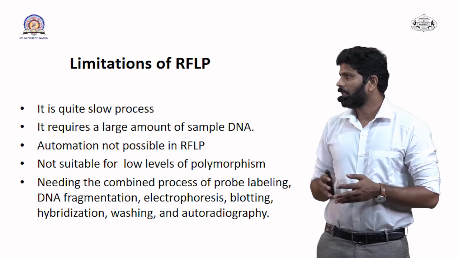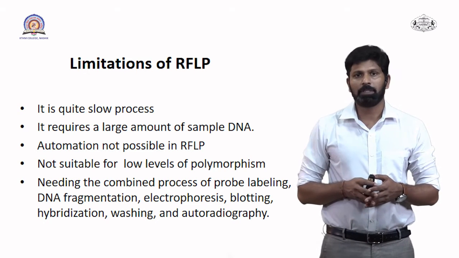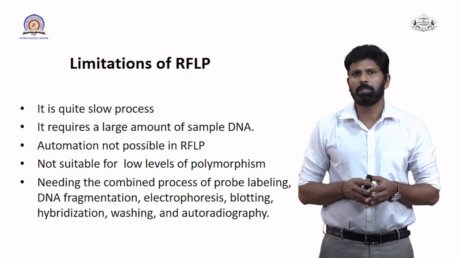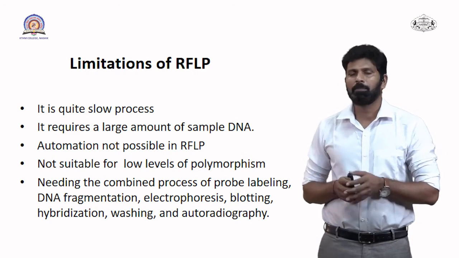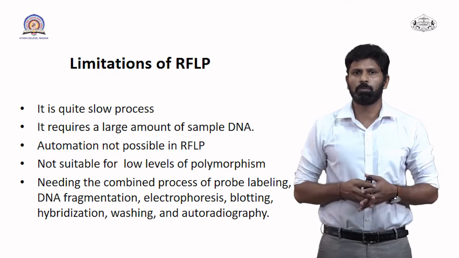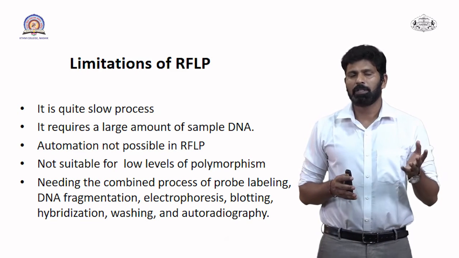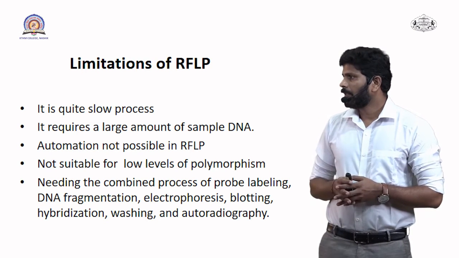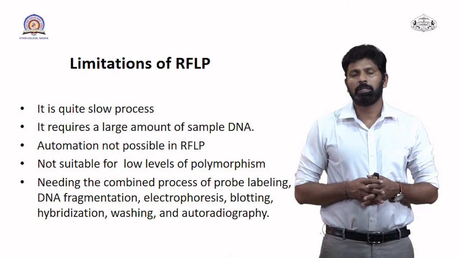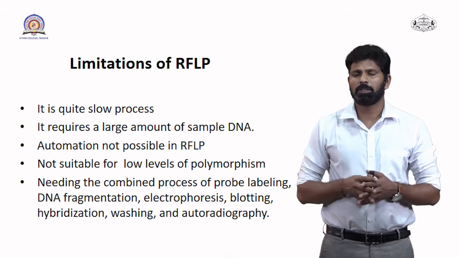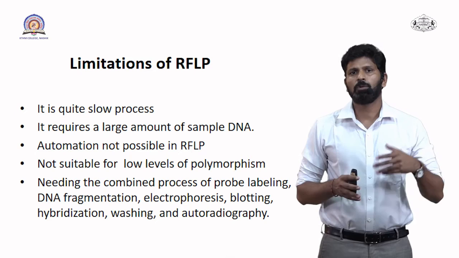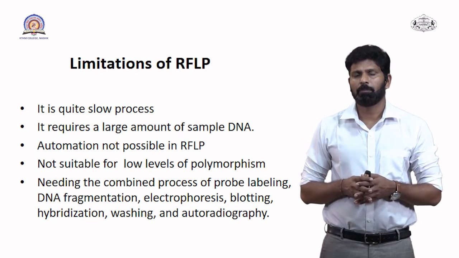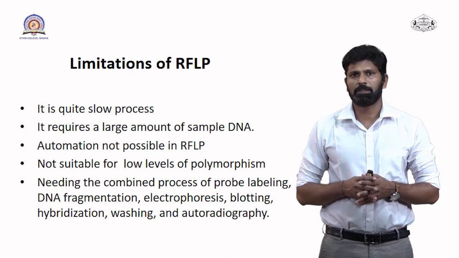Again, it requires a large amount of sample DNA. In PCR, we need a very small amount of DNA, but in RFLP, we require a large amount of DNA, and obviously we can amplify that DNA with the help of PCR. Again, automation is not possible in RFLP. Other processes are quite automated. We put in the DNA and we get the result. But in RFLP, that type of automation is not possible.